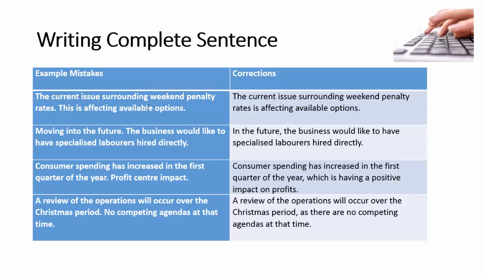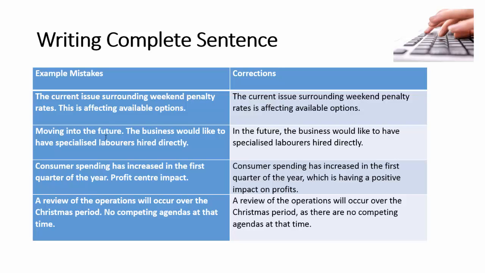The current issue surrounding weekend penalty rates. This is affecting available options. Clearly the first sentence is incomplete. We have a subject but no predicate. So we can combine these two sentences into one to make it a complete sentence. The current issue surrounding weekend penalty rates is affecting available options.